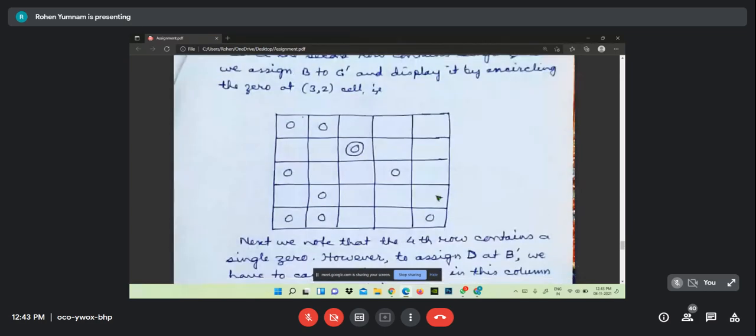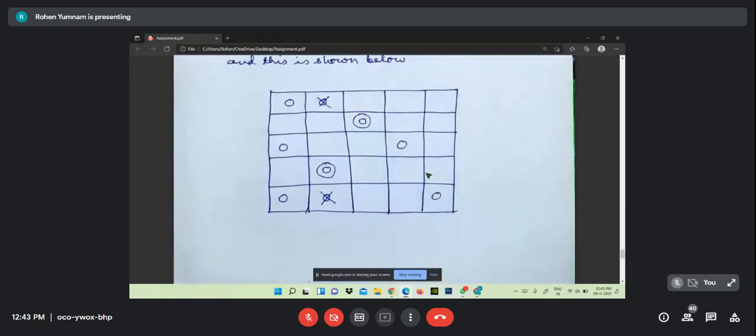Then now we will see this. See, for the first row, 2 0, no assignment. Second row 1 0, assignment. And next is what? Third row 2 0, no assignment. Fourth row only 1 0, assignment is made. Circle means assignment made. Other 0, cross, no assignment.